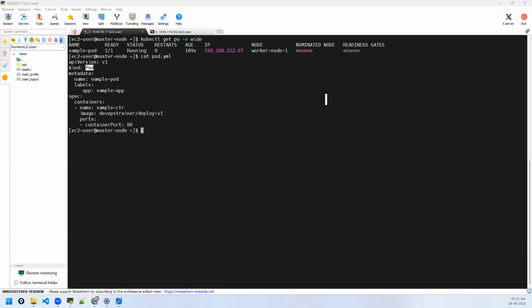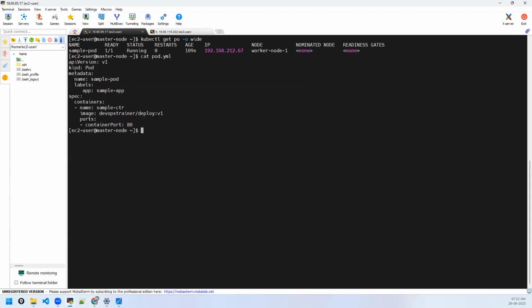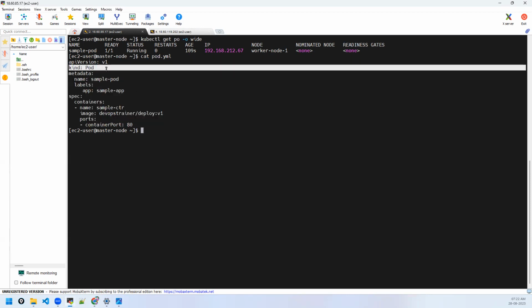This is fine. I'm not saying this is not correct. This is correct, but a very basic way. To achieve all those advanced features, we have to change the kind to Deployment. We shall take up from here in the next class. So, any questions in this part from anyone?